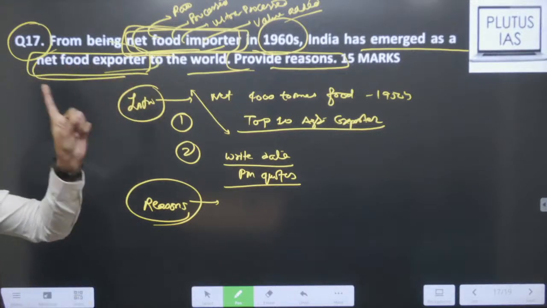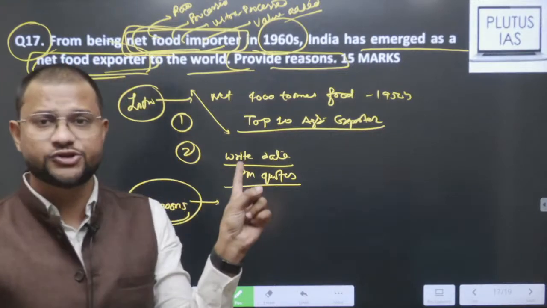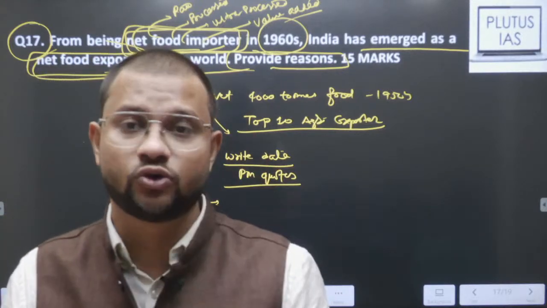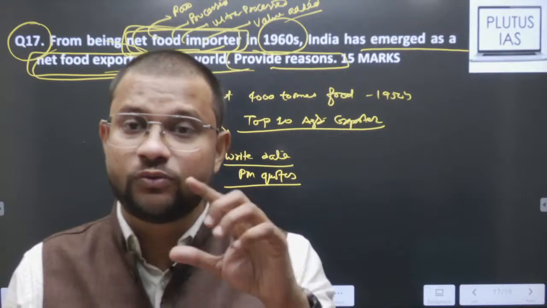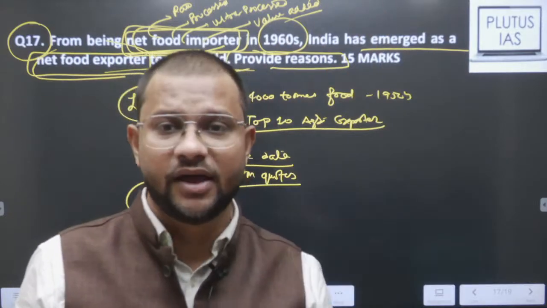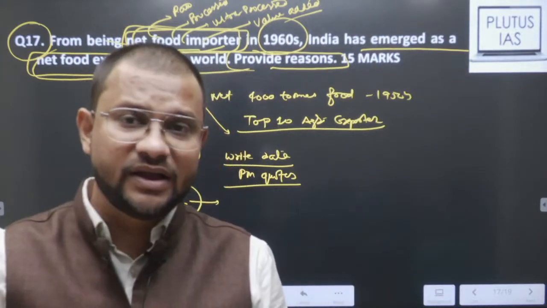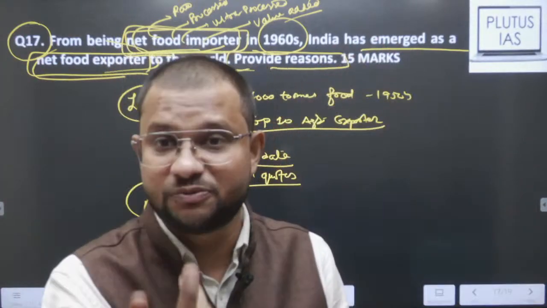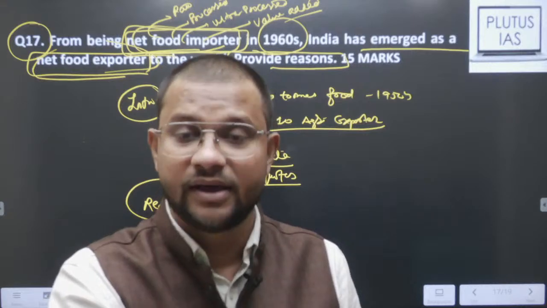So don't merely look this question from perspective of import of cereals, wheat, rice or those things. No, you have to keep yourself diverse. Like कि पहले आपको pulses पे भी लिखना है, oil seeds पे भी लिखना है, then processed foods पे भी लिखना है, fisheries पे भी लिखना है, dairy products पे भी लिखना है, yeah, those way.